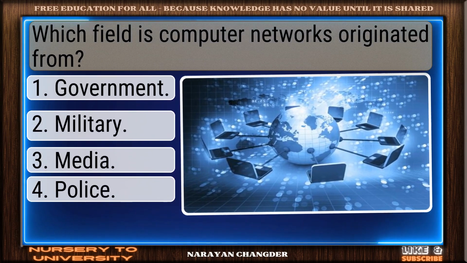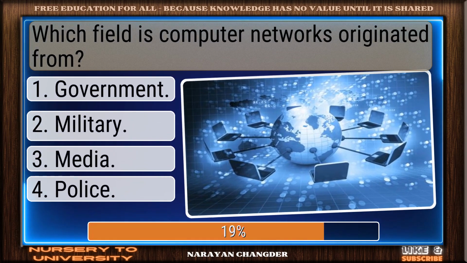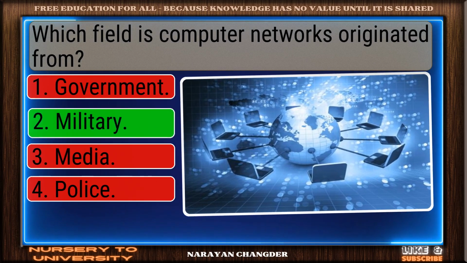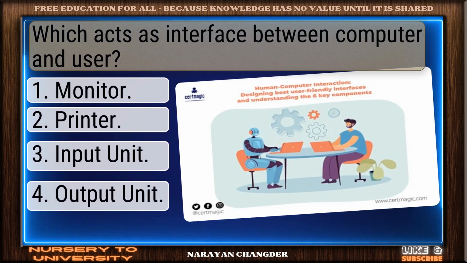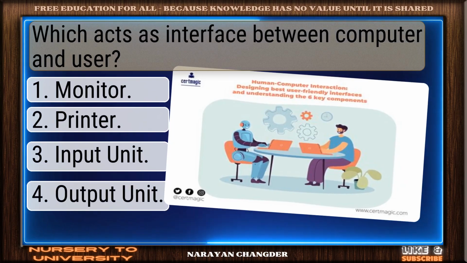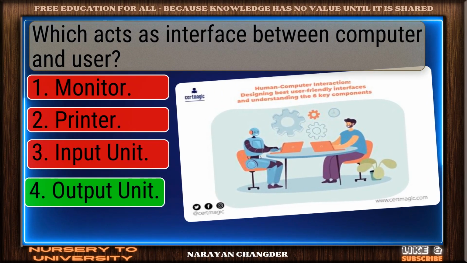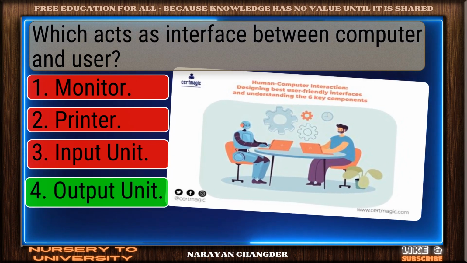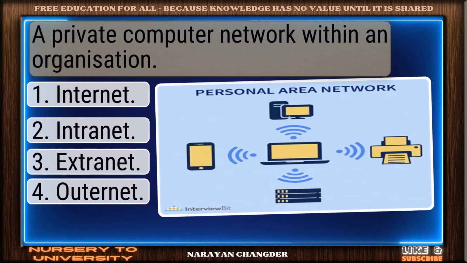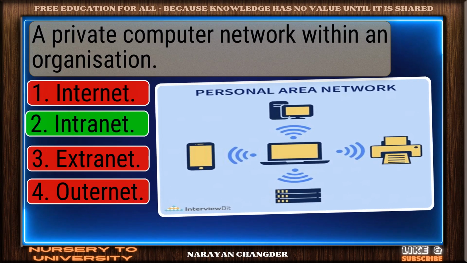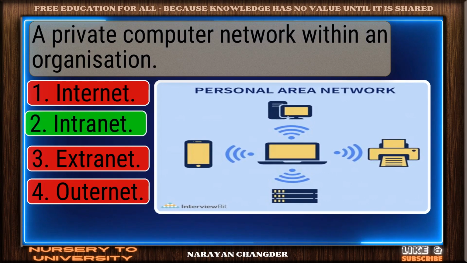Which field is computer networks originated from? Great job. Military is accurate. Which acts as interface between computer and user? Nicely done. Output unit is solid. A private computer network within an organization. Correct. Intranet is spot on.